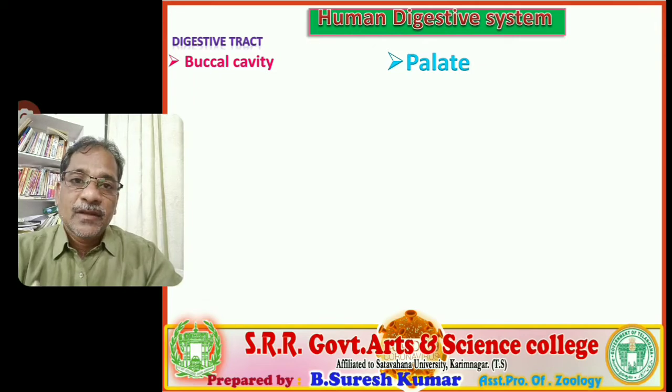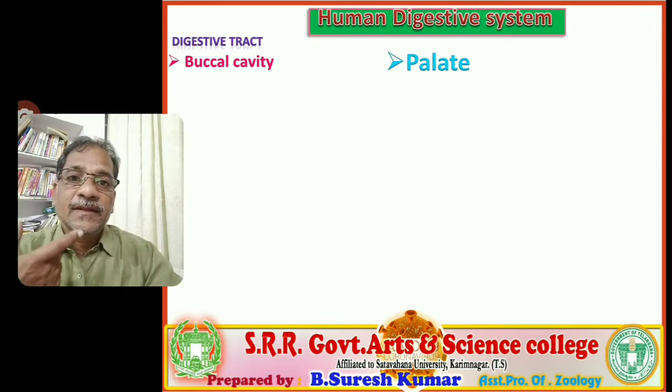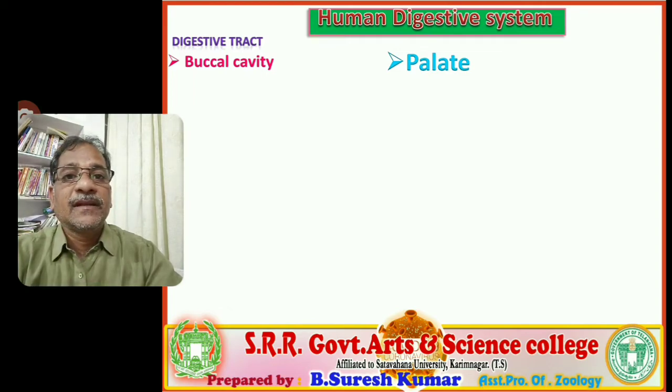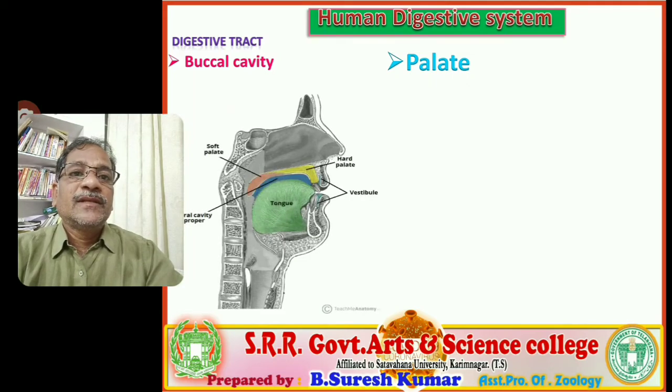So breathing, the movement of respiratory gases along the upper tract, and movement of the food material along the lower tract. These two tracts at the buccal cavity region are separated by a plate, that is palate. Let us find out the palate in this visual section diagram. Anatomy of buccal cavity. The yellow color as well as orange color bony plate is present, that is